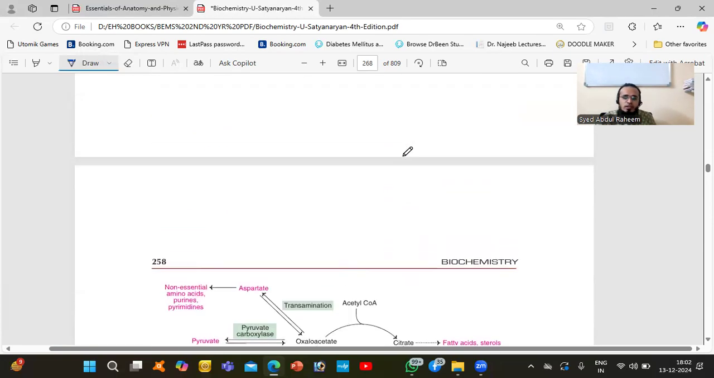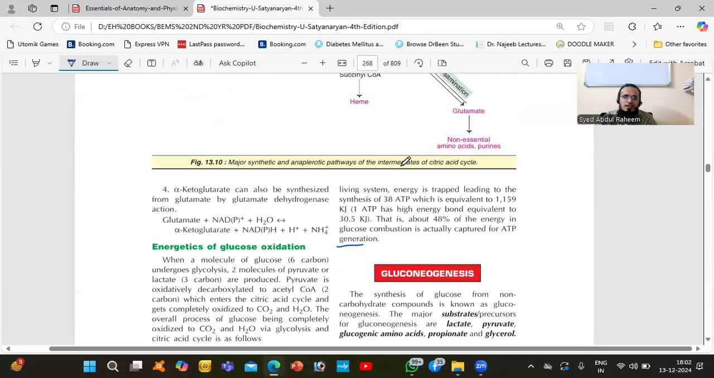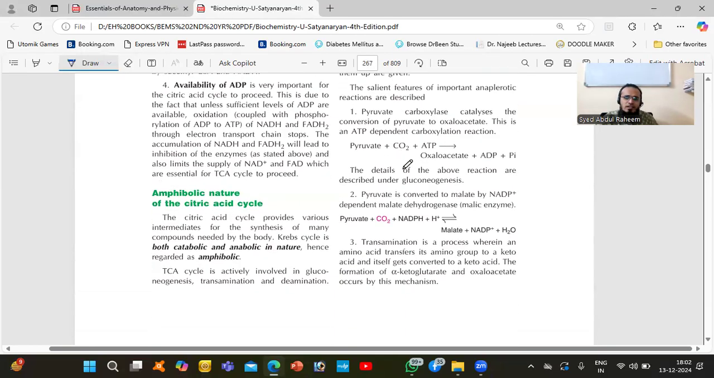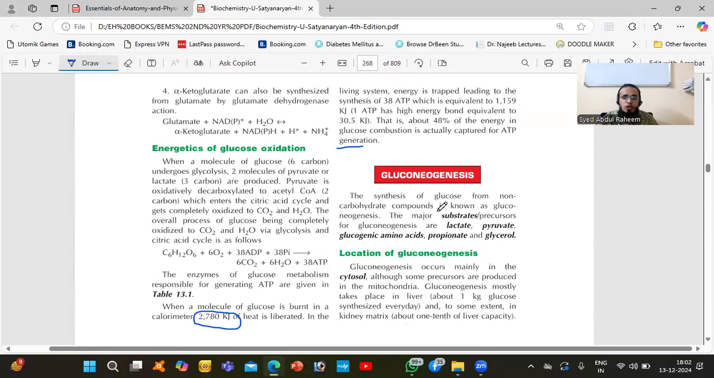Okay. So in this we have discussed the citric acid cycle and glycolysis, and another one is gluconeogenesis. It is the synthesis of glucose from non-carbohydrate compounds. It is known as gluconeogenesis. Means whatever things we take from the food that are not related to glucose, we still get some amount of glucose from them after breaking those molecules, and that process is done by the liver.